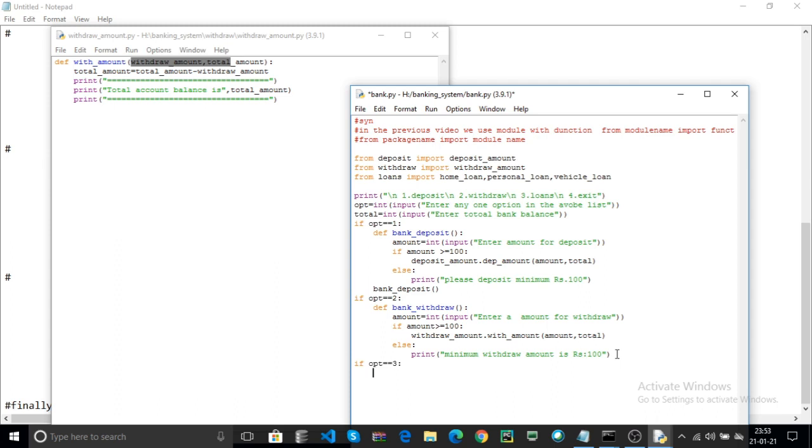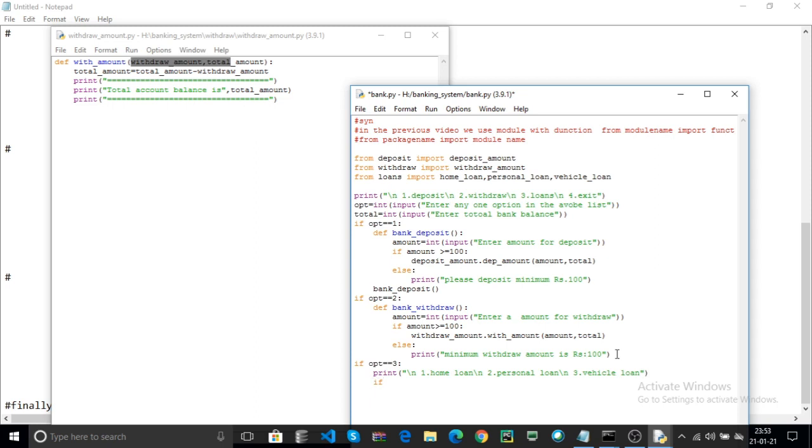now in that loans you have 3 types of loans. Now print, for example, the first type of loan is home loan, the second one is personal loan and the third one is vehicle loan.